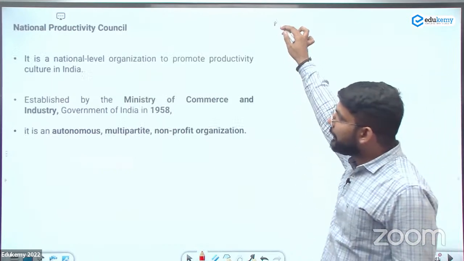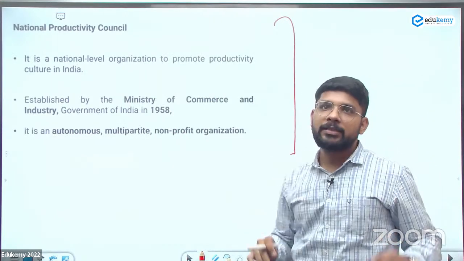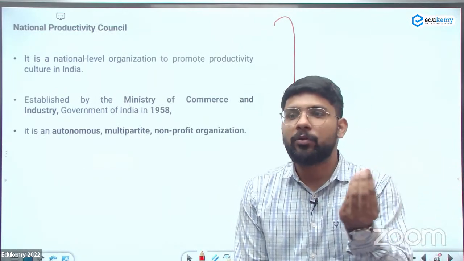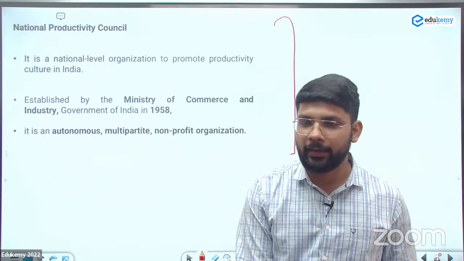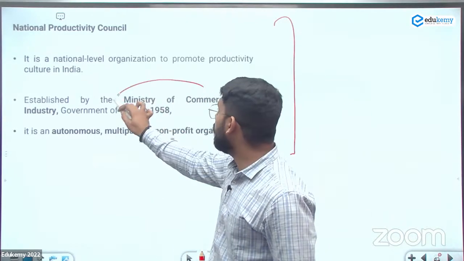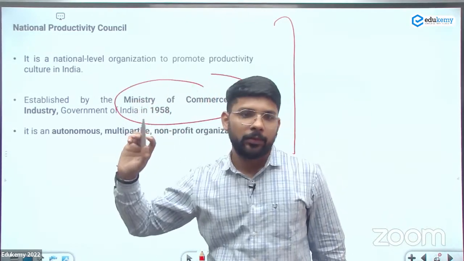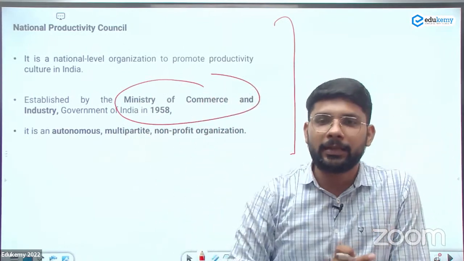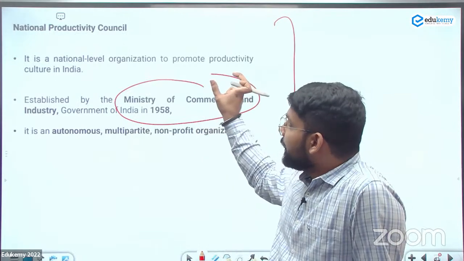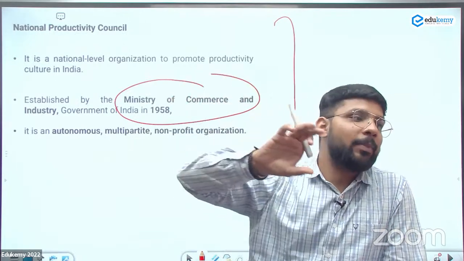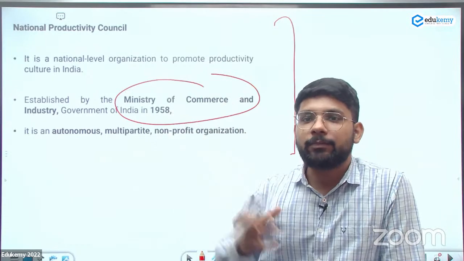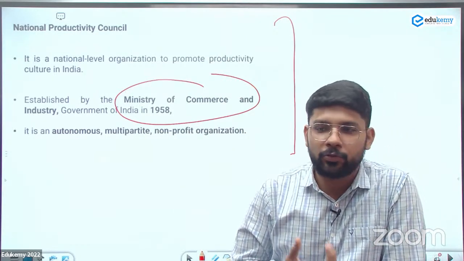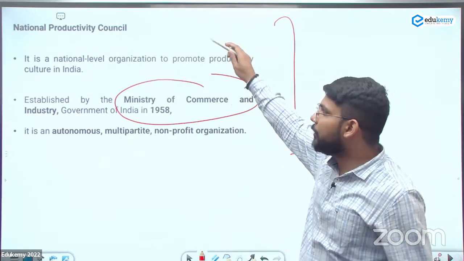This is the important, the National Productivity Council. National Productivity Council, they keep an eye on the information about the soil of a particular area, but this comes under the Ministry of Commerce and Industry. So there can be confusion that soil health card should come under the Ministry of Agriculture, but the National Productivity Council is checking how this card is performing, how this scheme is performing, specifically related to the soil health card. So the National Productivity Council is checking it.